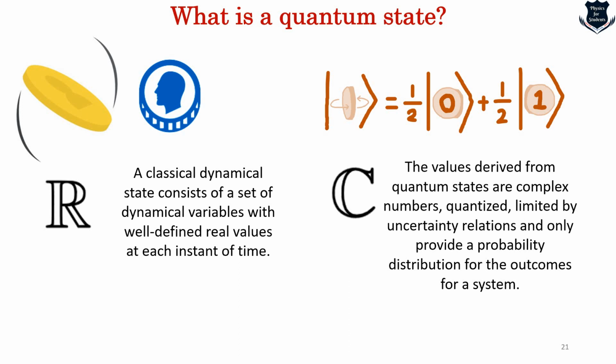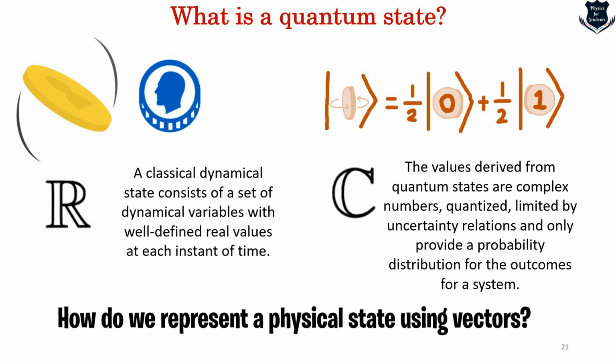They are quantized, they go up to infinity, and they're limited by uncertainty relations and only provide a probability distribution of the outcomes for a system; it doesn't give you the real certainty. Now the question is: how do we represent a physical state using vectors? That means when we talk about a state, how do we represent that? First we have to find that out.